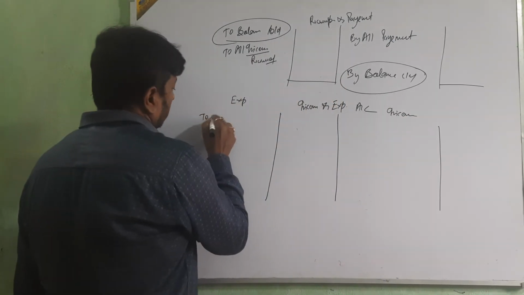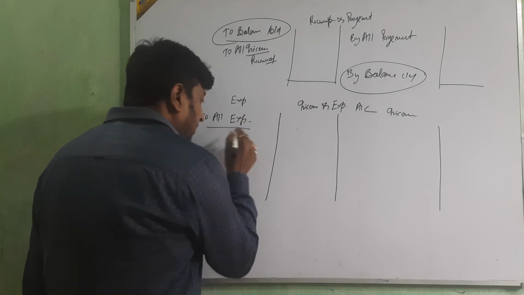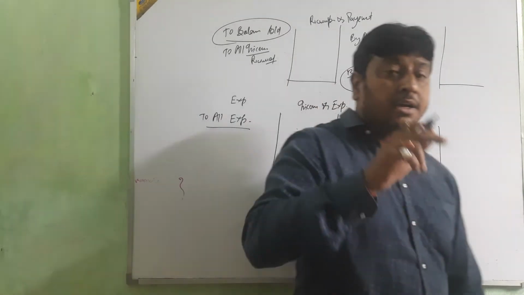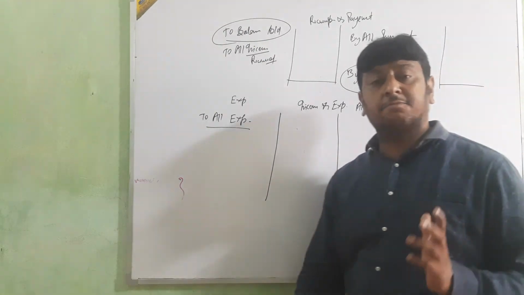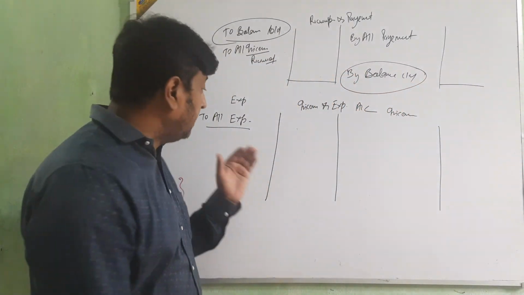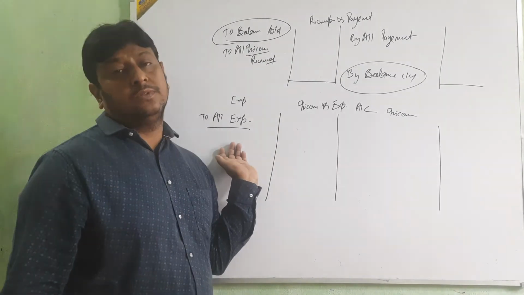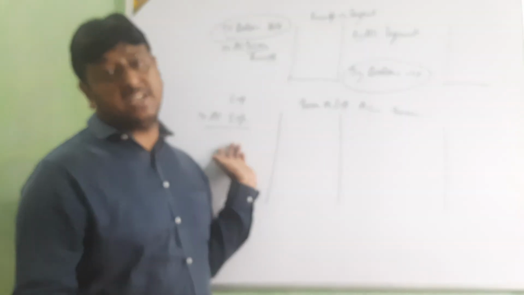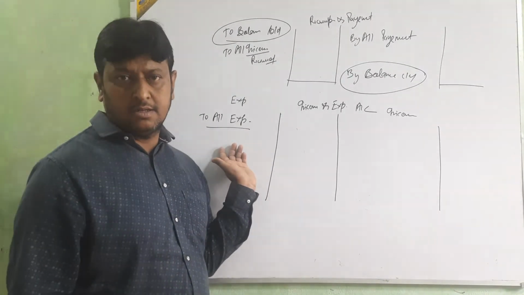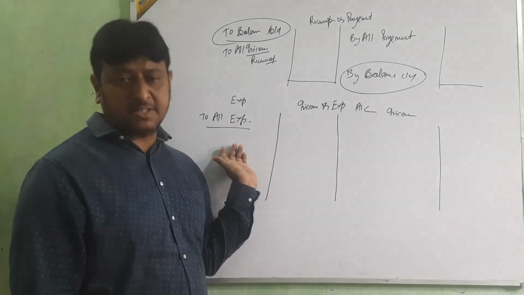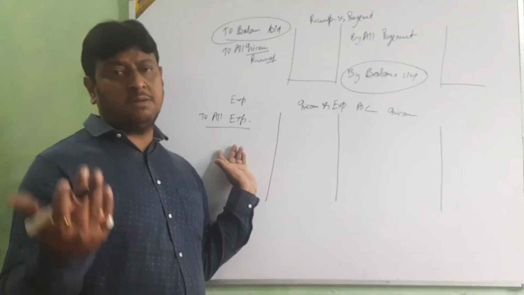All the expense, but that should be in the nature of revenue only. We are taking all the expense which is related with the revenue only. Don't take any receipt by the selling of assets, or expense for the purchasing of assets: purchasing of furniture, purchasing of land, purchasing of building.